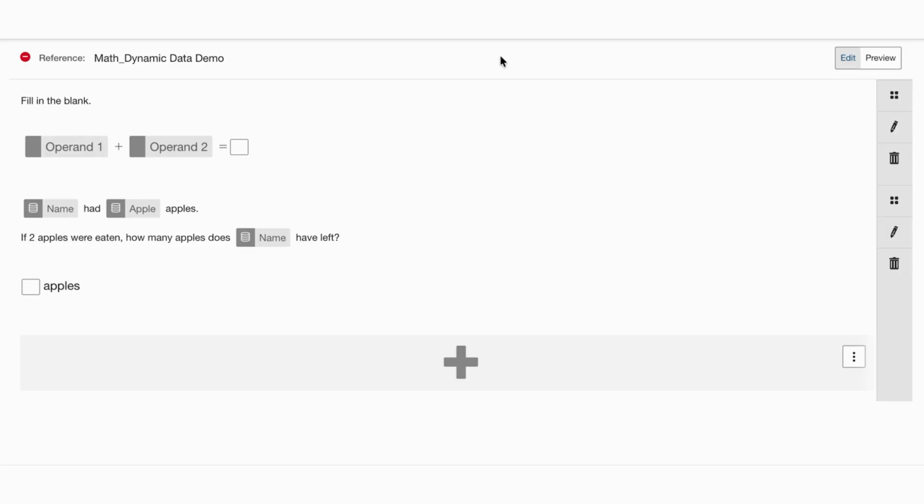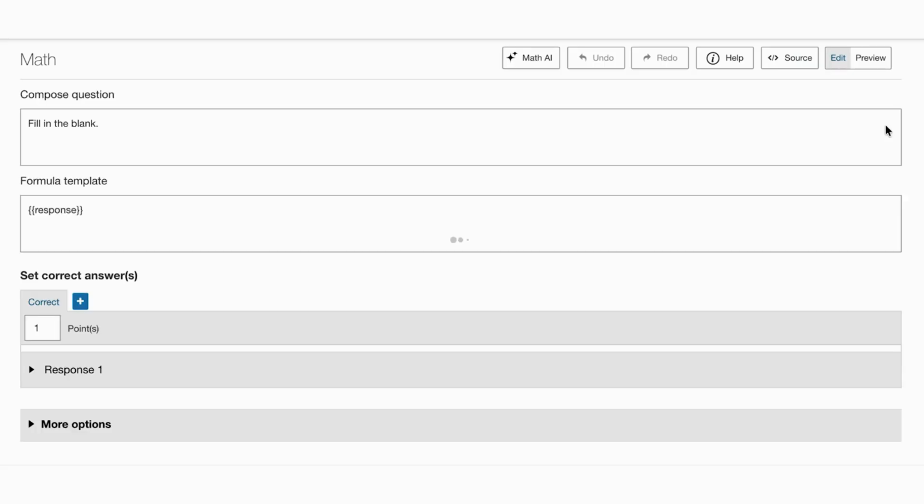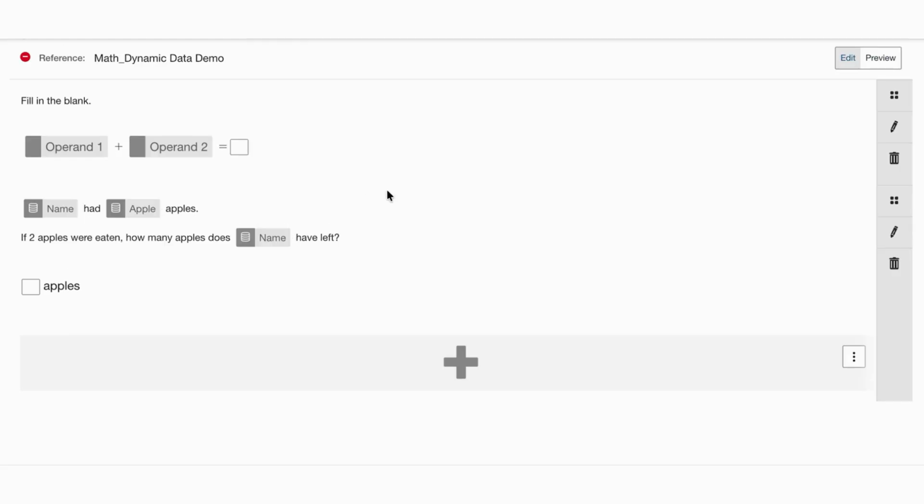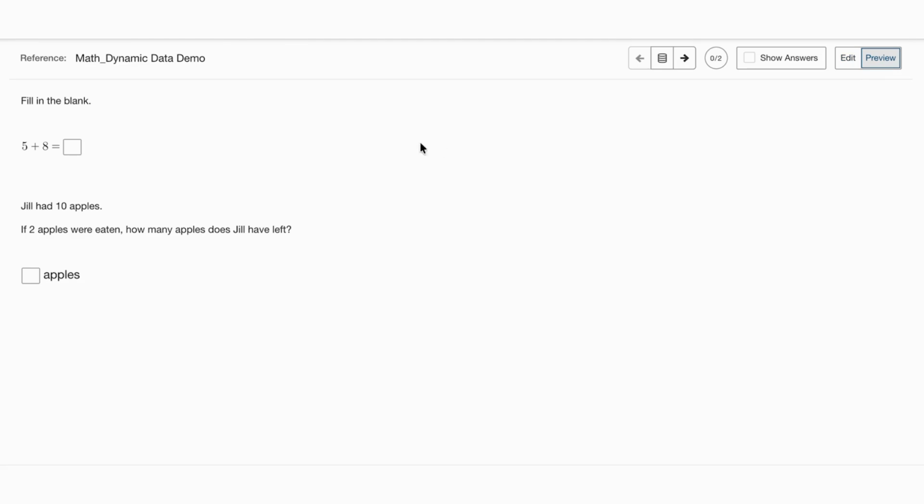Here we have an item that includes dynamic content, as we can see here with the different variables, operand 1, operand 2, name, apple. And previously, if we wanted to preview the dynamic content for each variable, we'd have to click into the question and preview at the question level. So here you can see we have the variables populating instead of the variable name. With this new feature, instead of going into the question, we can simply preview at the item level and have the dynamic content variables populate here.